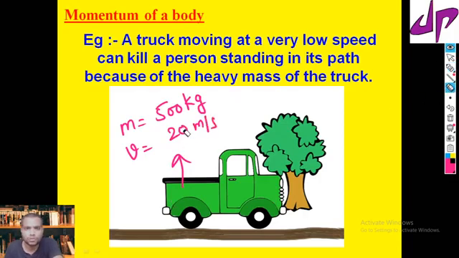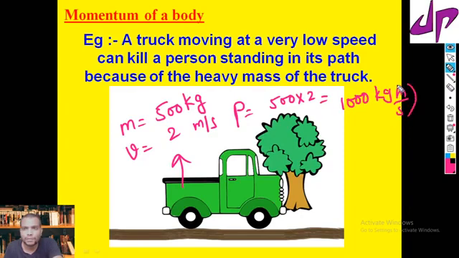This velocity is huge, so let's take it as just 2 meter per second. To calculate momentum, multiply 500 times 2, which equals 1000 kg meter per second. This is the momentum of the truck, and that value is big. That's the reason that even though a truck moves with a small velocity, if it hits us we get hurt, because it has more momentum.